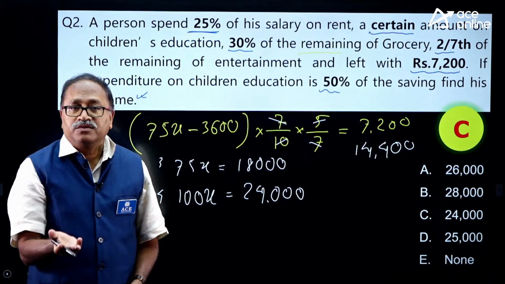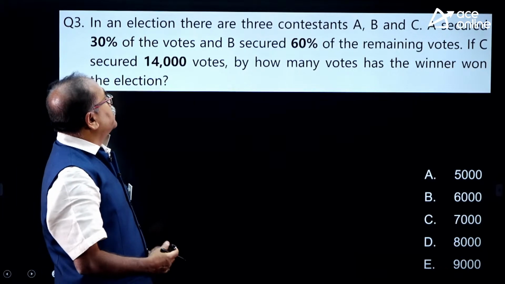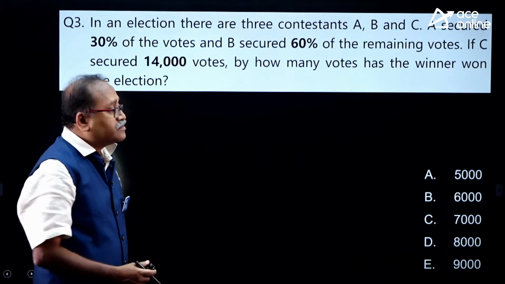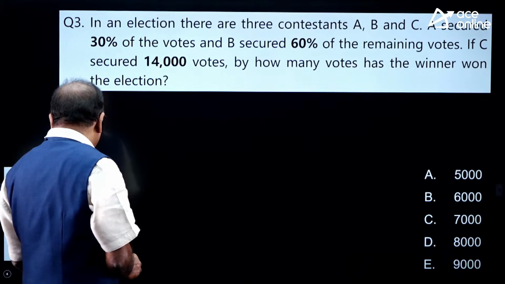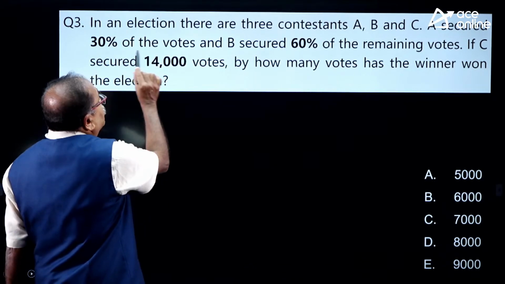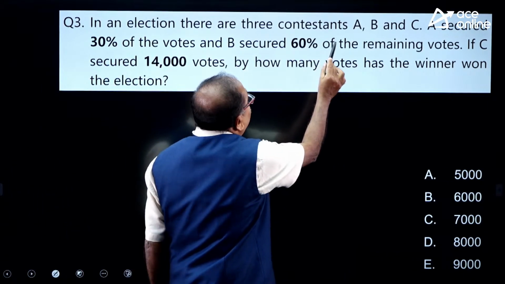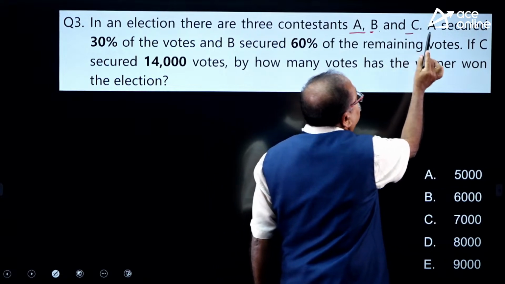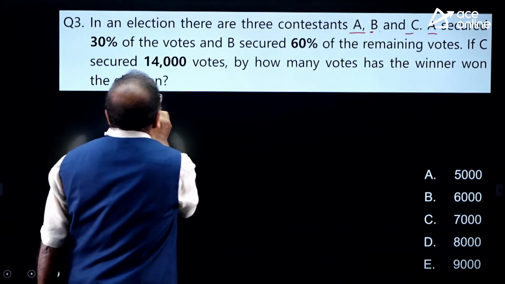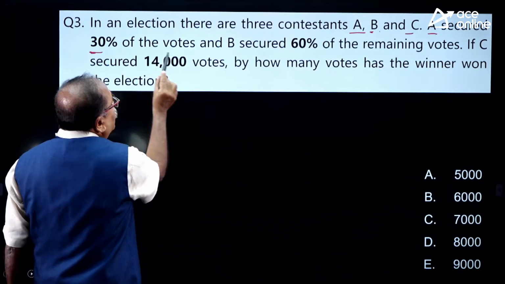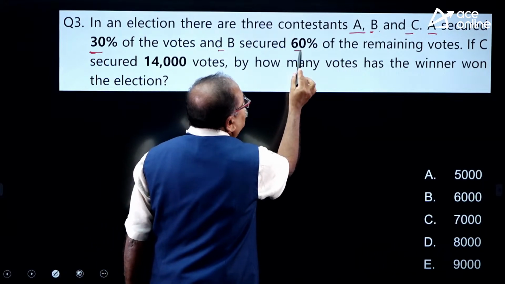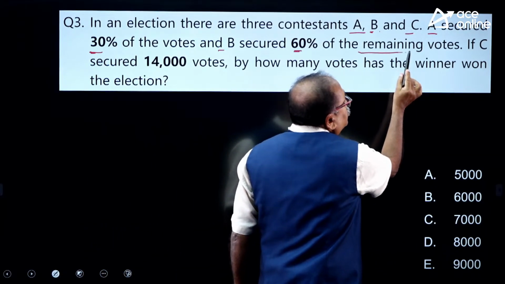I am moving on to the third question of the class, and it's here. Look at this, what is this question? It says that in an election between 3 contestants A, B and C, A secured 30% of the votes and B secured 60% of the remaining votes.